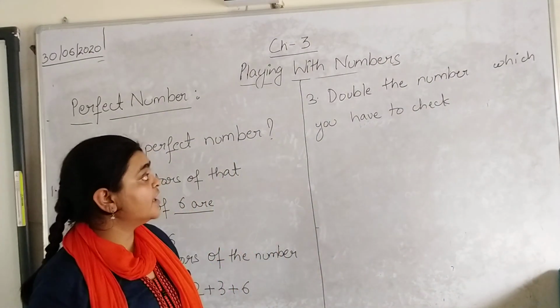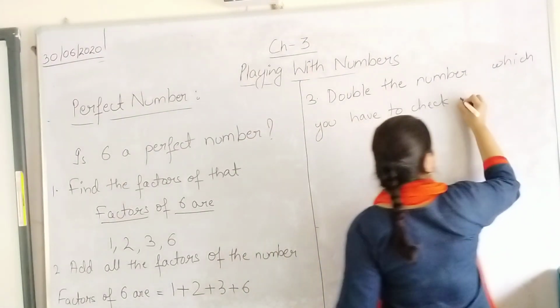This step says double the number which you have to check is a perfect number or not.